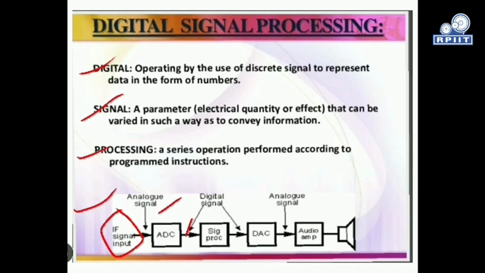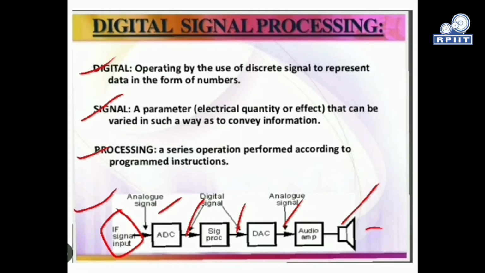Then we get a digital signal over here. Then this digital signal is fed to the DAC, that is digital to analog conversion. So we get an analog signal, and this analog signal is fed to the audio amplifier, which amplifies the signal, and the amplified output is sent to the speaker. So we get a speech signal as an output. This is the whole process for digital signal processing.